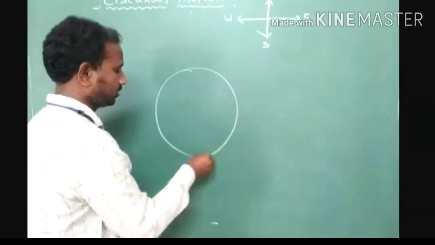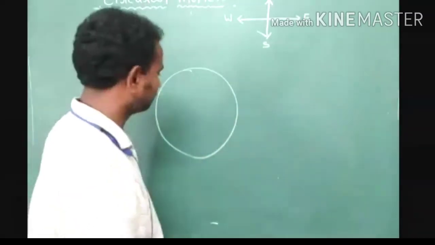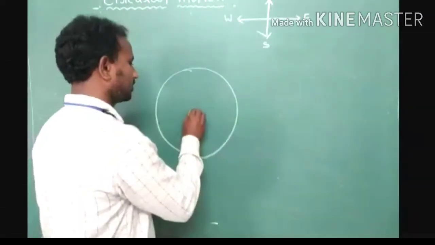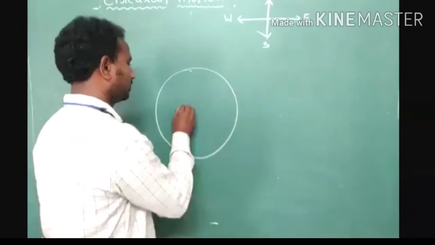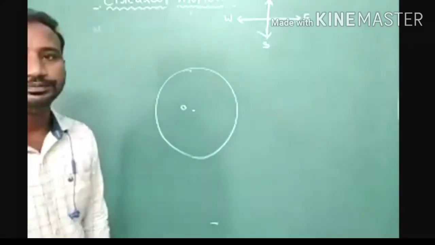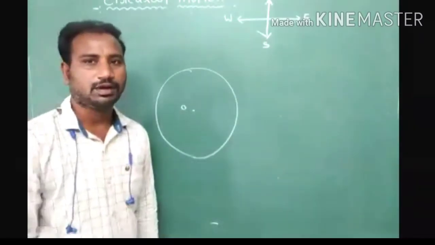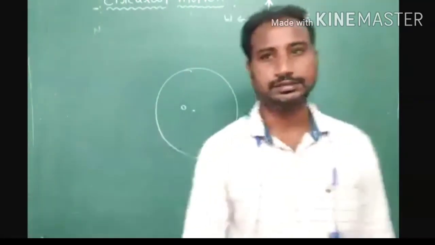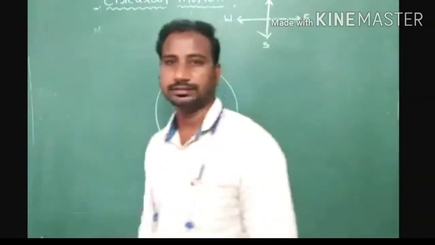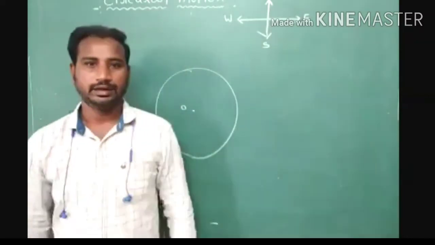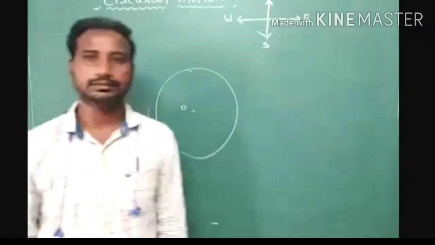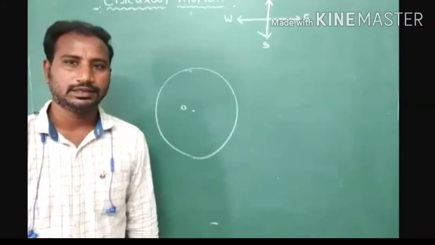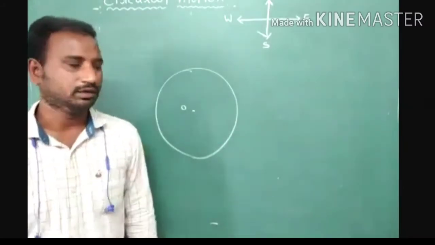body is moving in a circular path. Center of the circle, we have to represent O. Draw radius. In which direction we have to draw that radius? Radius is vector or scalar? Just identify.